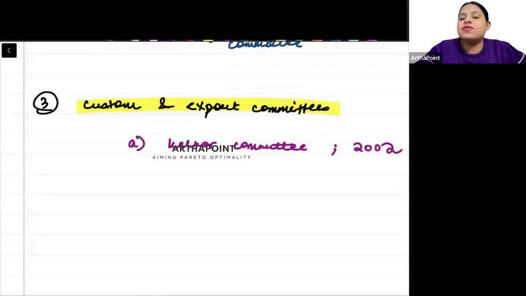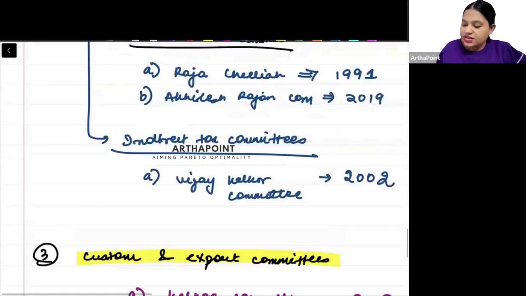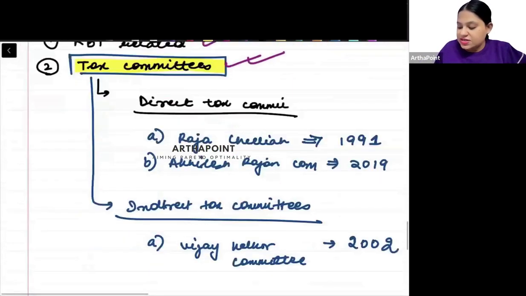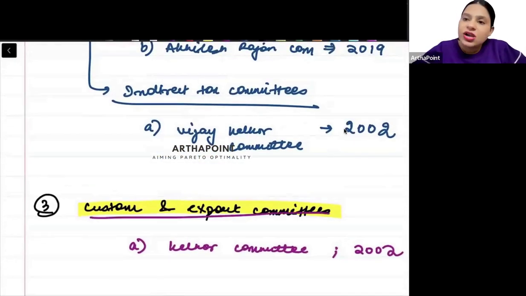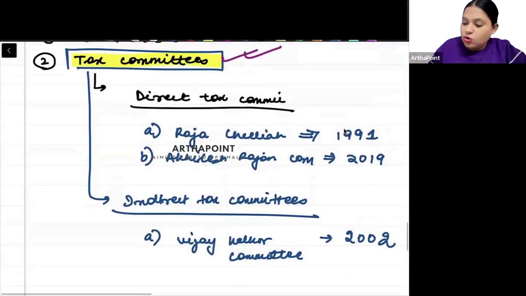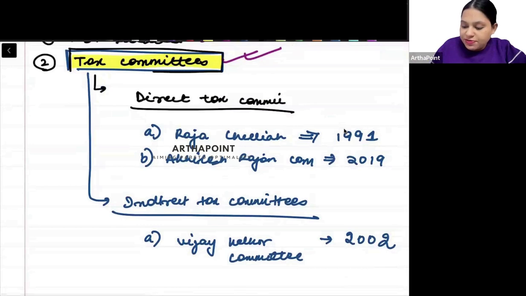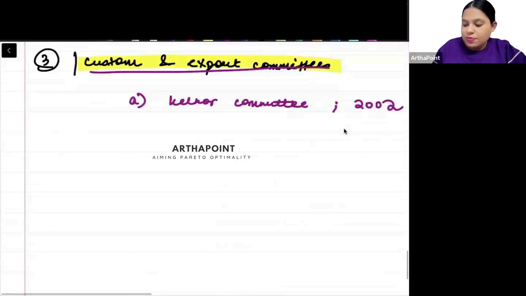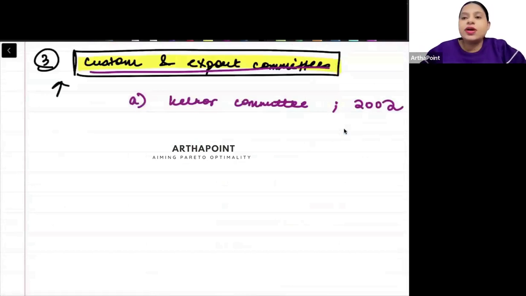Or then there was something which is known as Tax Administration Reform Committee, right? So like this, you have to go topic wise. कि ठीक है, let me start with RBI related committees, then tax committees, then custom and export committees. All committees together, I have made a video. But if that is difficult for you to remember, you can go one by one. आप एक topic पे focus करो, you revise all committees based on that. Then you go to the next topic, you revise all committees based on that.